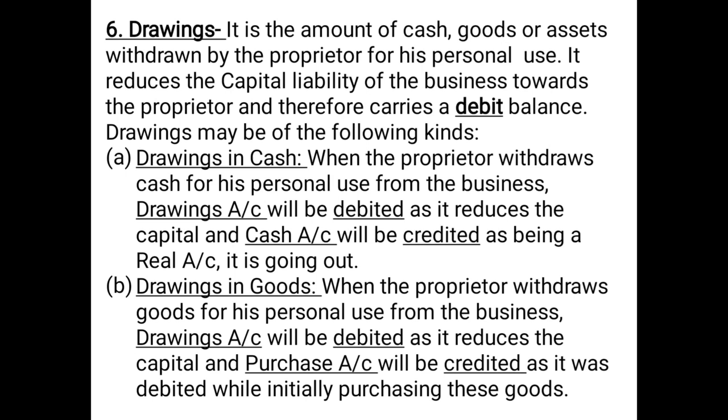Now since the proprietor is withdrawing these goods, purchase account will be credited. So when the proprietor withdraws goods for his personal use from the business, drawings account will be debited as it reduces the capital, and purchase account will be credited as it was debited while initially purchasing these goods.